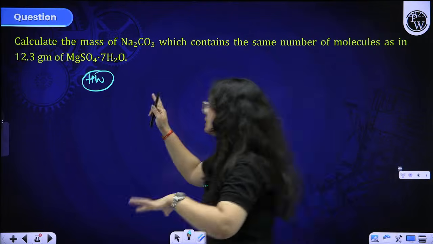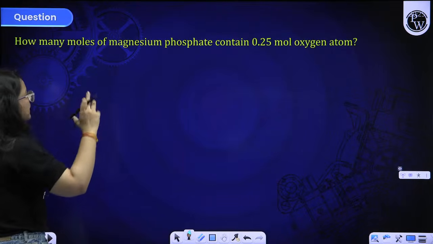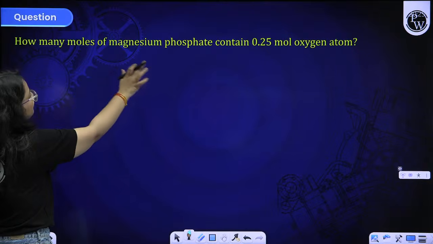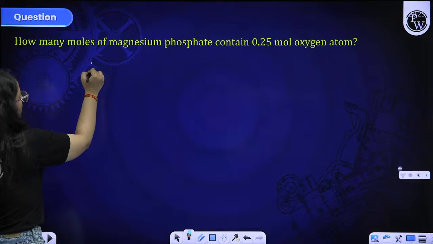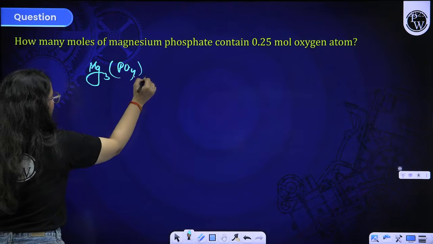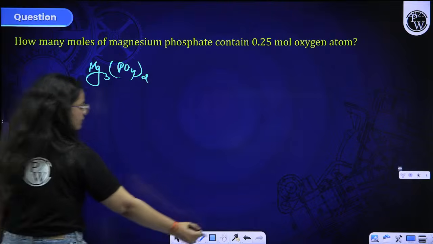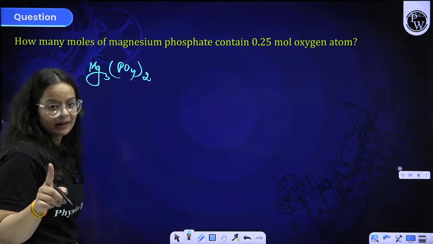Okay, so this is the homework question. You just have to simply put the values just like the previous question I did. Same question goes with: how many moles of magnesium phosphate contain 0.5 mole oxygen atom? Magnesium phosphate is Mg3(PO4)2. This is the formula of magnesium phosphate. Now, again you have to do that unitary method.